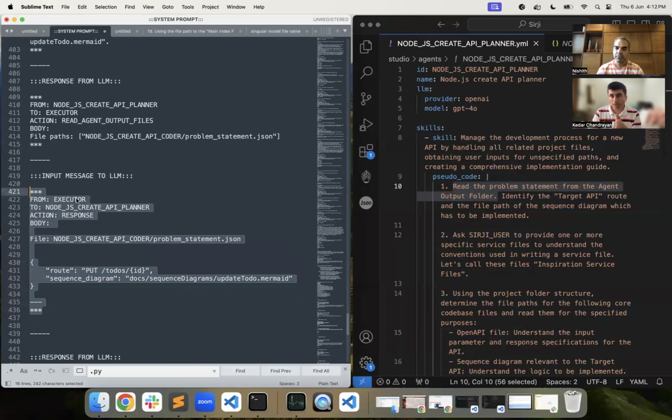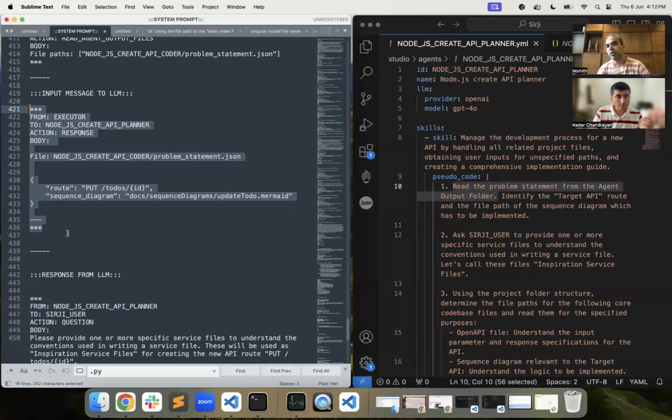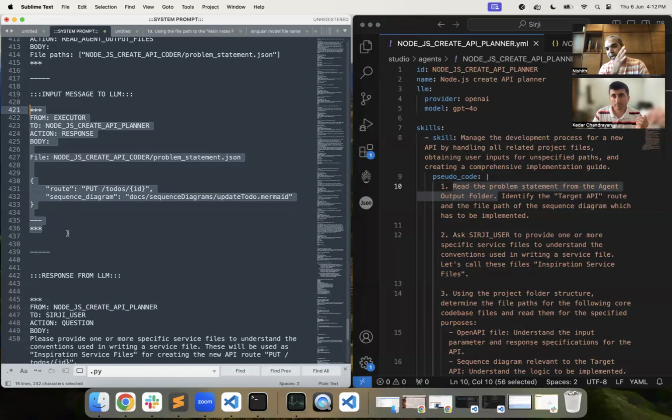So we have that information, and using that information, Sirji process knows where to forward the response from the executor. It got the response from the executor, this particular message which is highlighted, and it forwarded it to the correct conversation thread, to the correct agent. So we could potentially have one agent calling the other agent, calling the other agent, and still the executor would know where to forward it to. Exactly. Right.